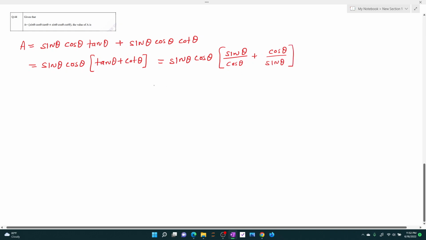So here we can simply apply algebra and take the LCM. This is sine theta cos theta, and when we take the LCM, the denominator is again sine theta cos theta, and the numerator becomes sine square theta plus cos square theta. So we can cancel this out. And we know that the value of sine square theta plus cos square theta is 1. So the correct answer here is 1.